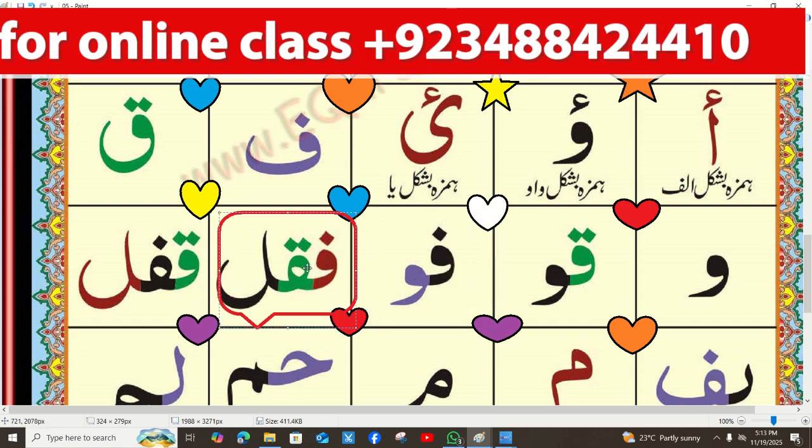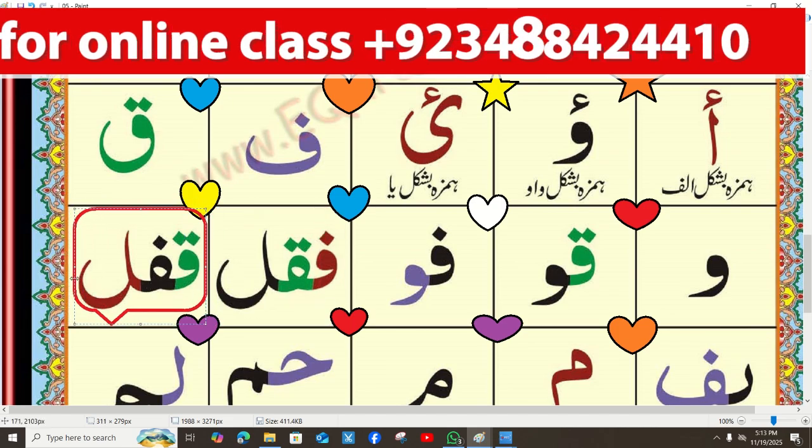Fa Qaf Lam. The first letter is the Fa letter, the second one is the Qaf letter. The Fa letter has one dot on the top, and the Qaf letter has two dots on the top. This is the difference between the Qaf and the Fa letter. And the last one is Lam. After this, Qaf Fa Lam. The first letter is the Qaf letter, the second one is the Fa letter, and the last one is the Lam letter.